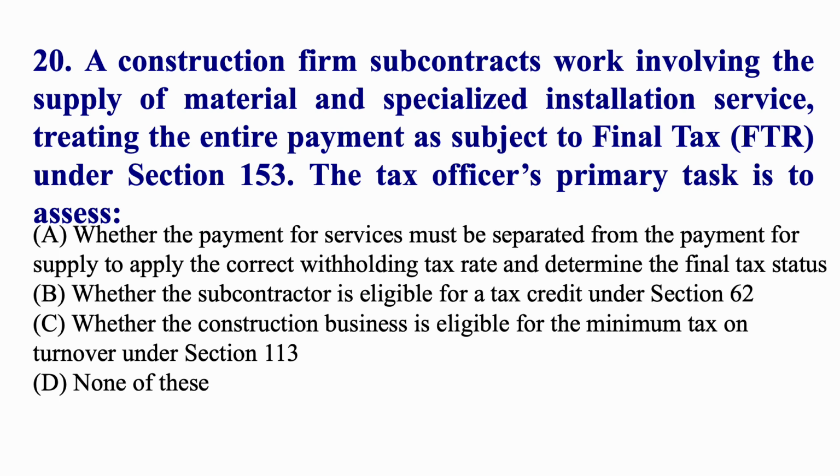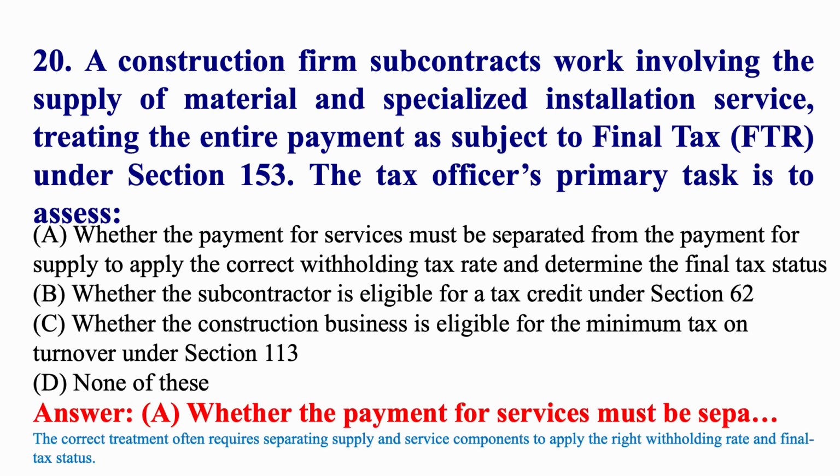A construction firm subcontracts work involving the supply of material and specialized installation service, treating the entire payment as subject to final tax (FTR) under Section 153. The tax officer's primary task is to assess whether the payment for services must be separated from the payment for supply to determine the correct withholding tax rate and determine the final tax status.